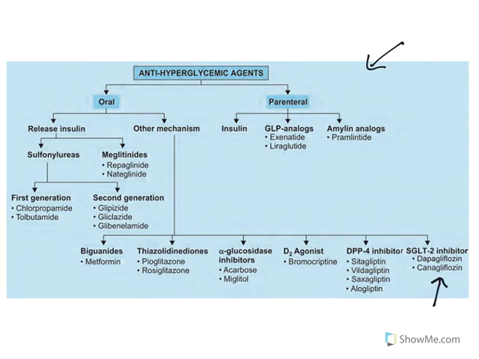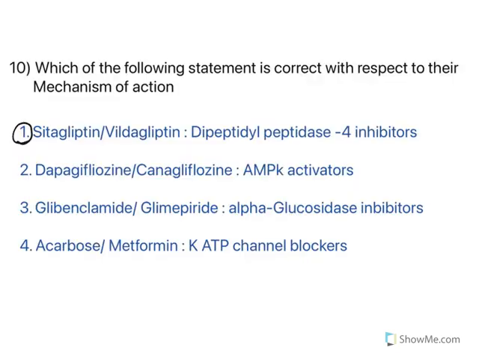See, canagliflozin, dapagliflozin, sodium glucose transporter inhibitors, whereas dipeptidyl peptidase inhibitors are sitagliptin, vildagliptin. Alpha glucosidase inhibitors are acarbose, and glibenclamide, gliclazide, all of them are sulfonylureas. So learning classification will always fetch you marks in pharmacology.